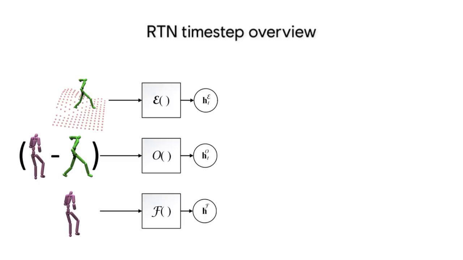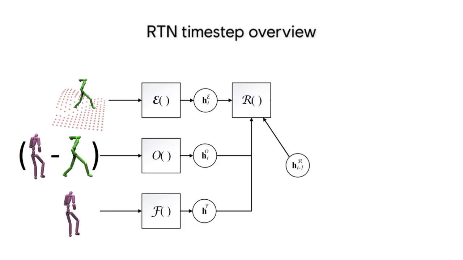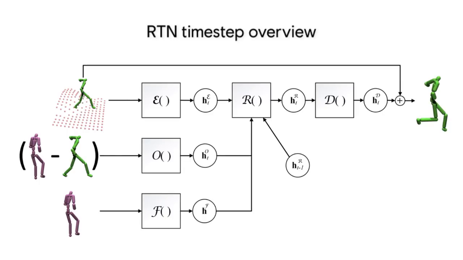Their outputs are then combined in a modified long short-term memory layer that takes as additional input its own previous state. This is where the modeling of temporal dynamics and future context conditioning are done. This recurrent layer produces a representation that is processed by the frame decoder, which is another multi-layer perceptron. This decoder outputs positional offsets from the current pose in order to produce the next character pose. Here are some raw outputs from the RTN without any post-processing.